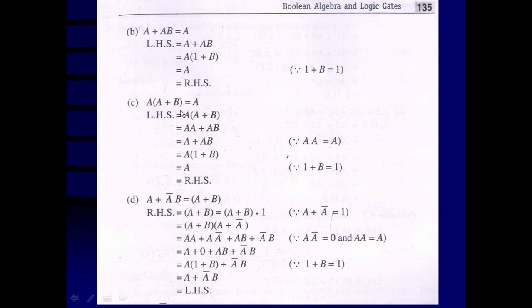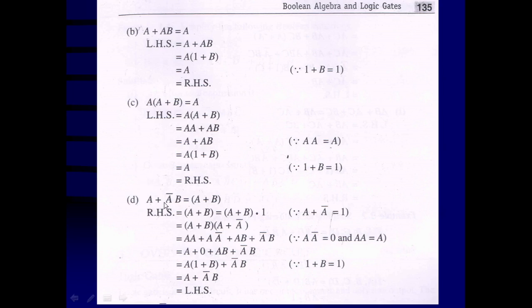A into A plus B is equal to A. This you can expand using the distributive law. A dot A plus AB. So A dot A is equal to A because a variable AND with that variable equals that variable itself. That is equal to A plus AB. Again A will be common, 1 plus B, and 1 plus B is equal to 1. So A into 1 is equal to A. Again it is going to be the right hand side. So it is proved: A into A plus B is equal to A.